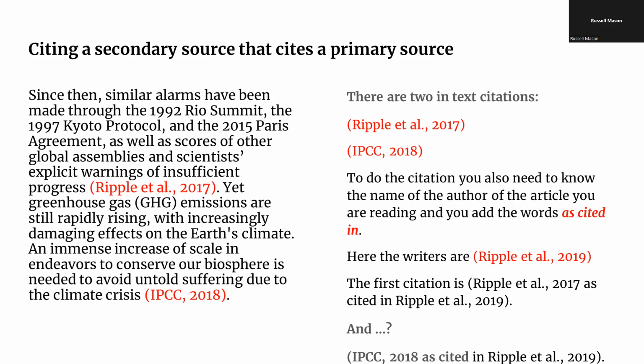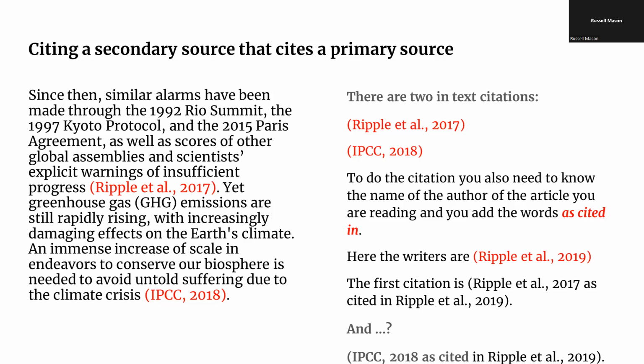What you need to do to cite the source you are reading is to change the citation. You will do it by adding the words as cited in. The text you are reading in this case is Ripple 2019 or Ripple et al. 2019. In this case, the first citation is Ripple 2017. That's the in-text citation in the text.